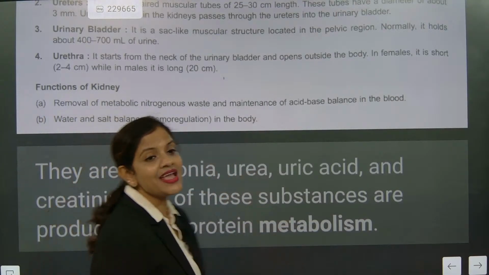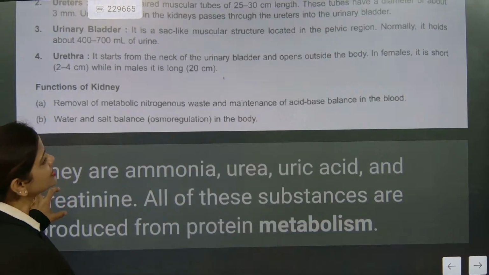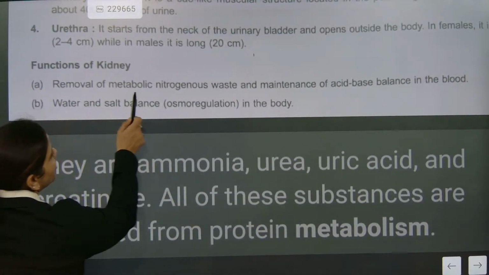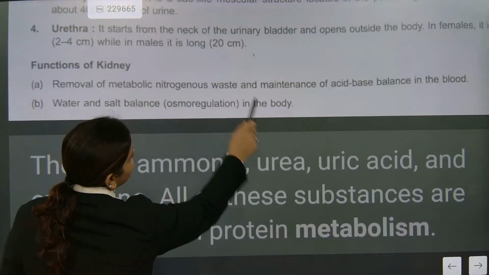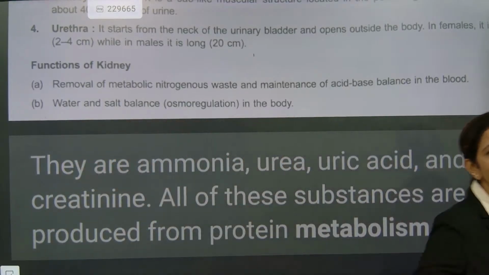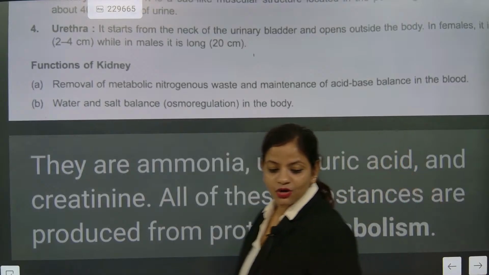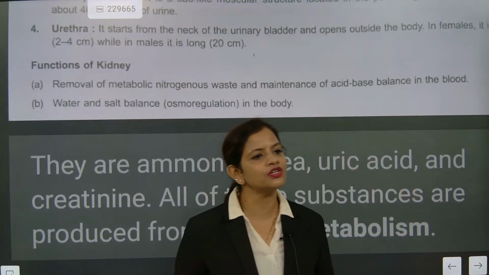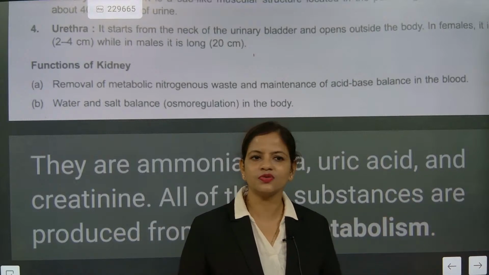But what is the best wording to write, which nobody will write? The answer is removal of metabolic nitrogenous waste. Filtration of blood, all the students will write. Nearly 10 lakh students will write this.